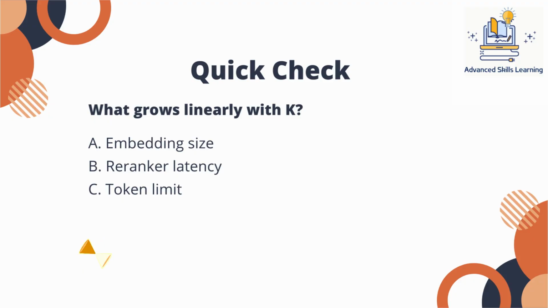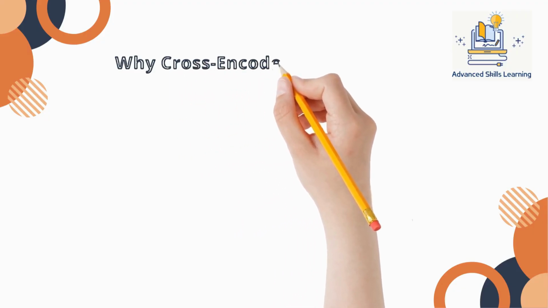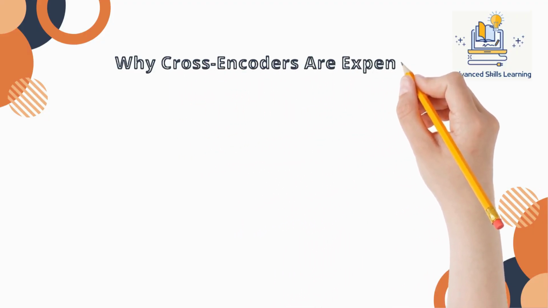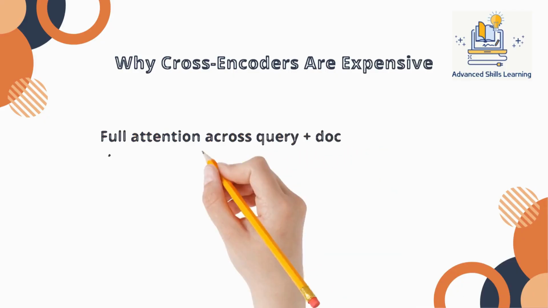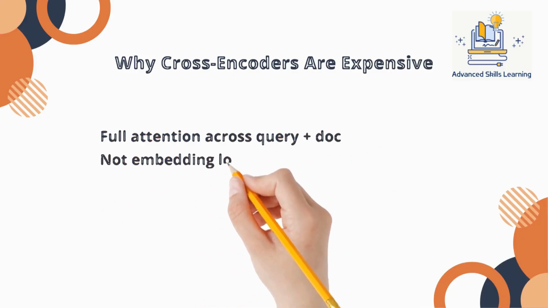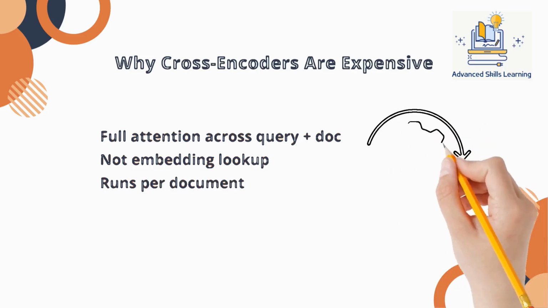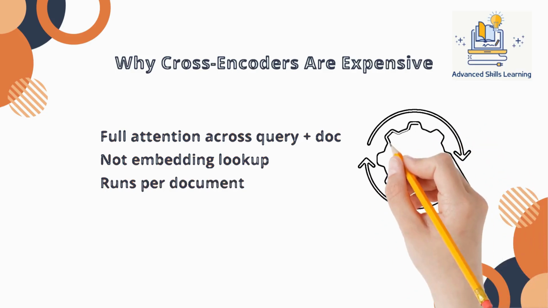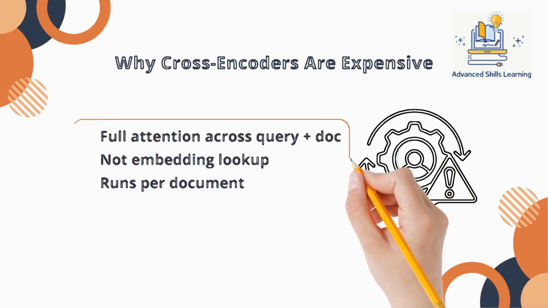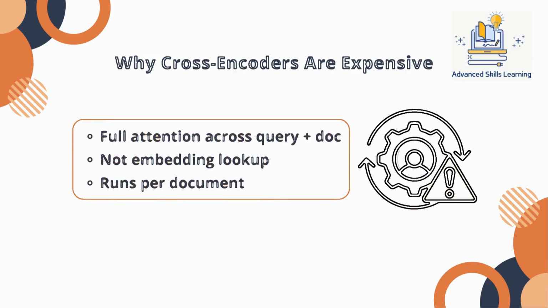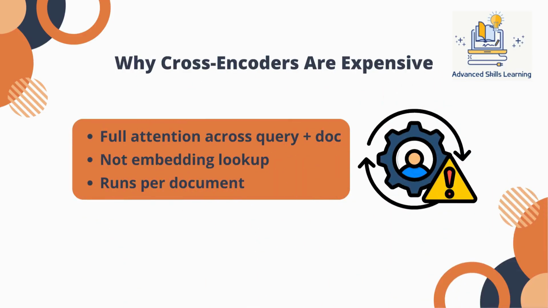Now let's understand why cross-encoders are expensive. Embedding retrieval compares fixed-size vectors. That's efficient and parallelizable. But a cross-encoder runs attention across both query and document tokens. Every query token can attend to every document token. That means the model must consider interactions between every query token and every document token. This is fundamentally heavier than embedding similarity as it creates significantly more computation per evaluation. And remember, this happens for every candidate document.